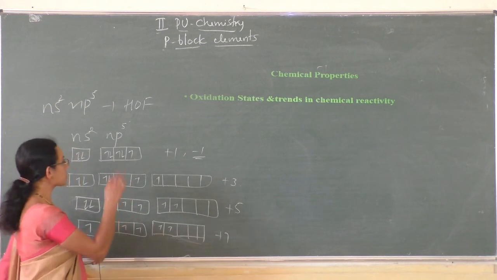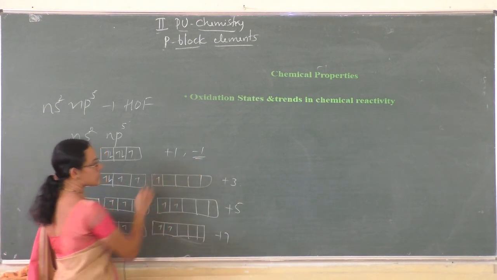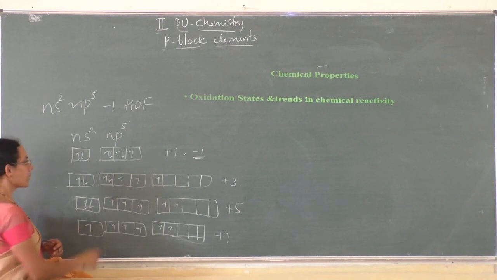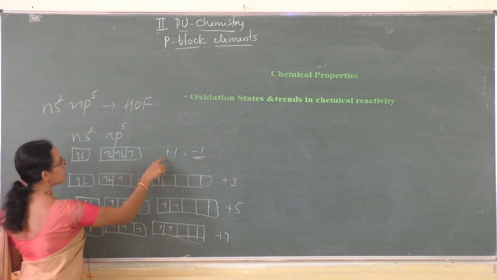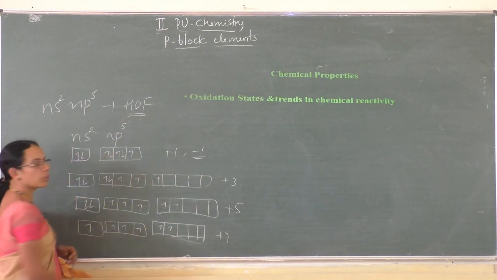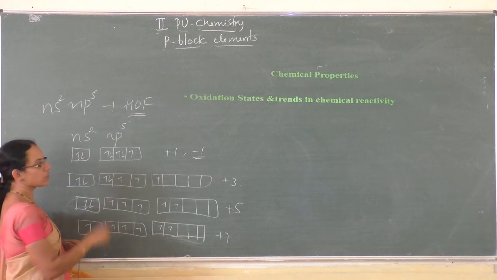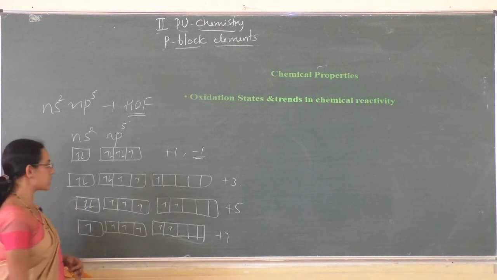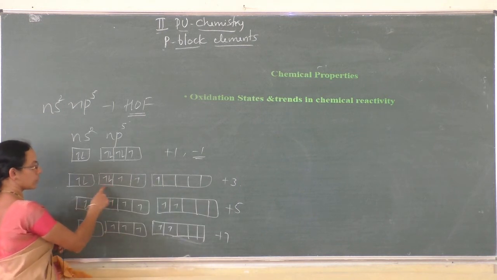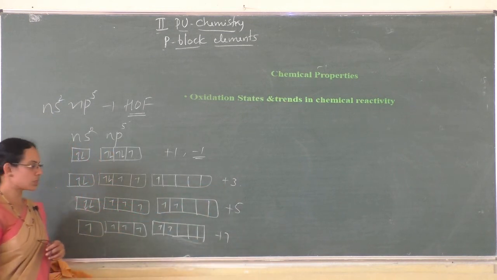So halogens exhibit variable oxidation state, but very commonly they exhibit -1 oxidation state, and fluorine exhibits only -1 oxidation state. Only in the case of hypofluorous acid it exhibits +1 oxidation state. In the first excited state, halogens may exhibit +3 oxidation state.